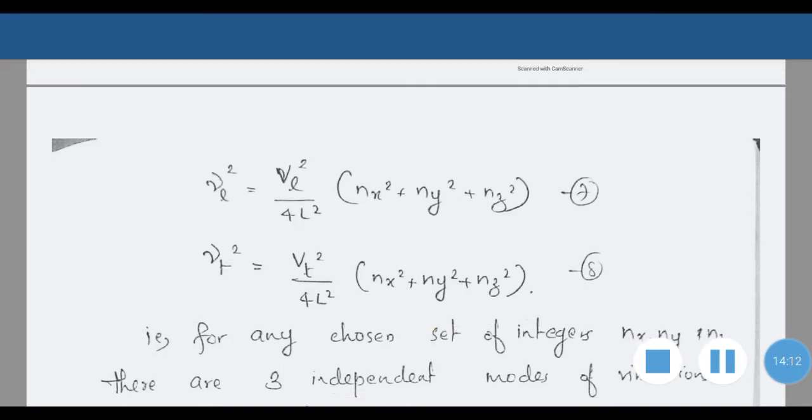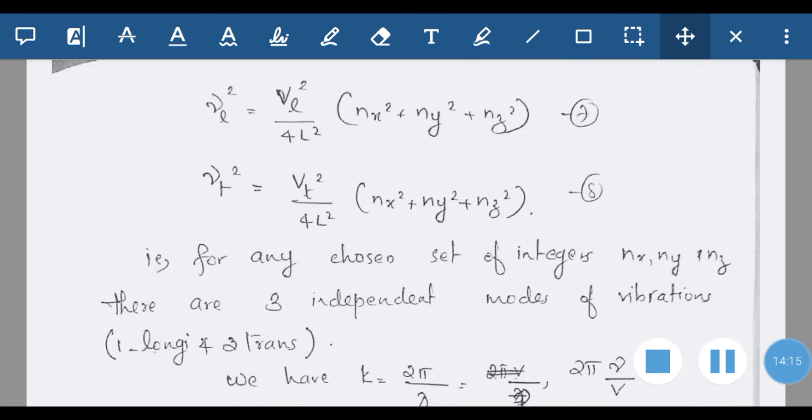That is, for any chosen set of integers nx, ny and nz, there are three independent modes of vibration, that is one longitudinal and two transverse.